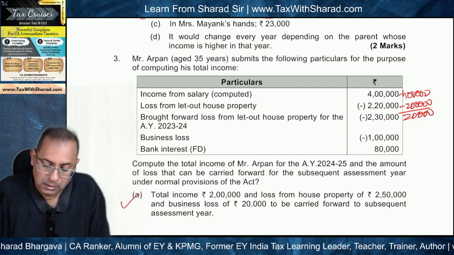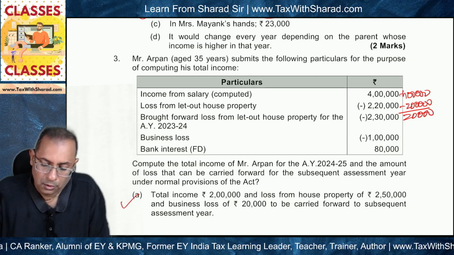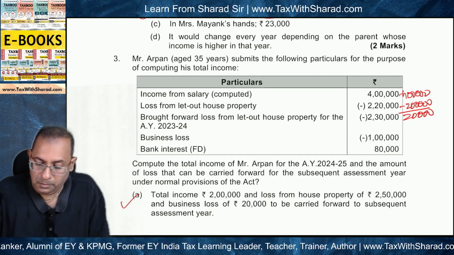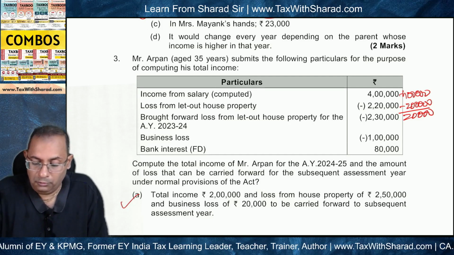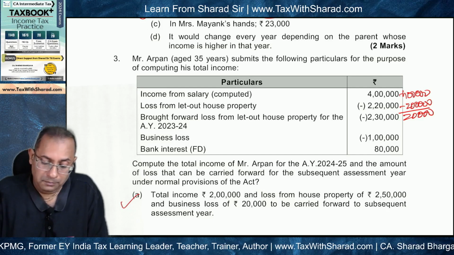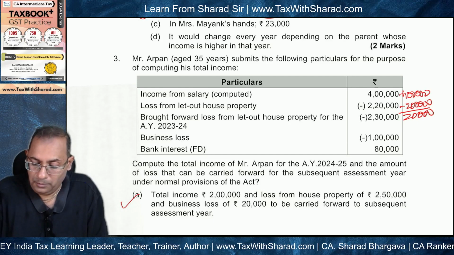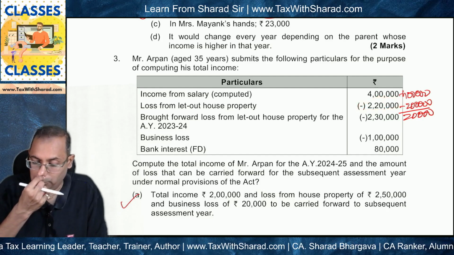Now this balance loss of house property, which is 20,000, and the brought forward loss, cannot be adjusted under any other income, because the limit of 2 lakh is for adjustment, and what remains out of 2 lakh 20,000 is 20,000.